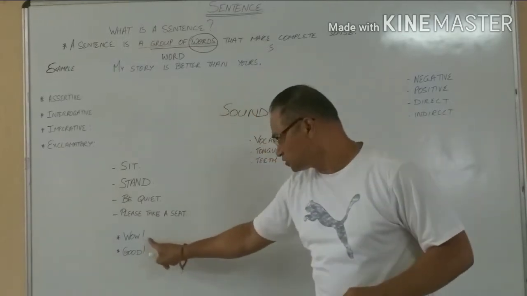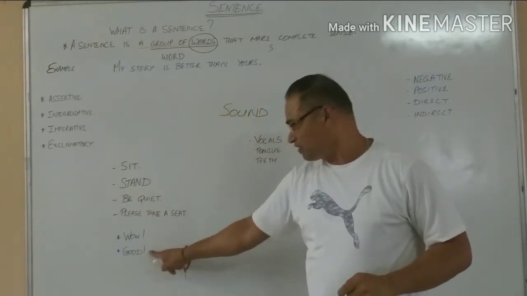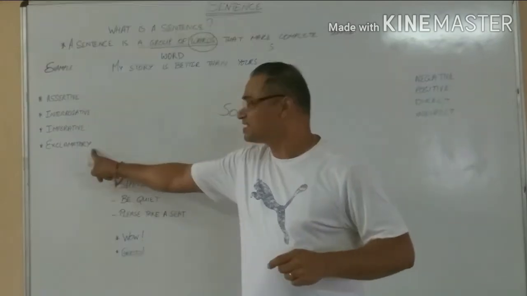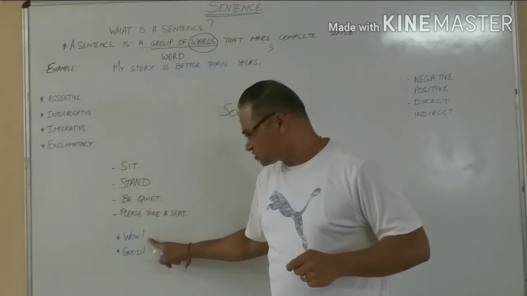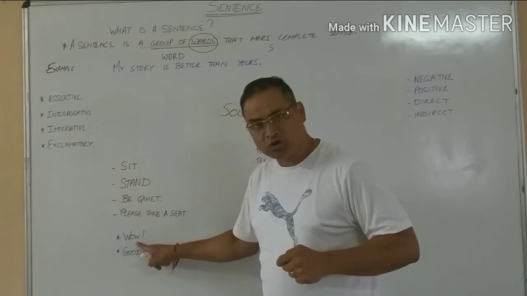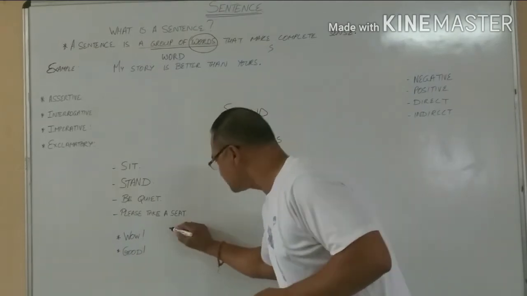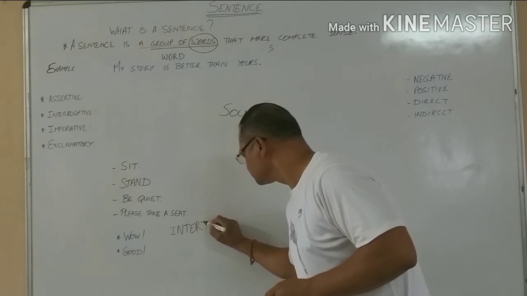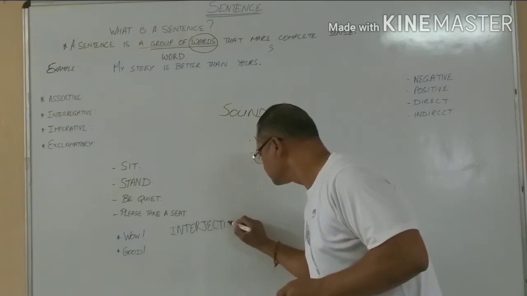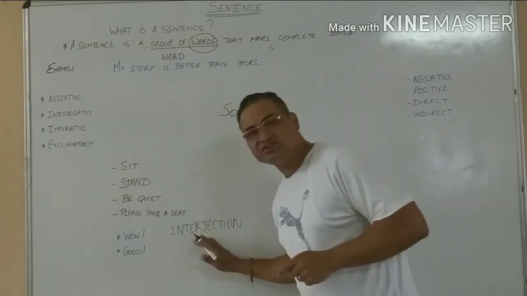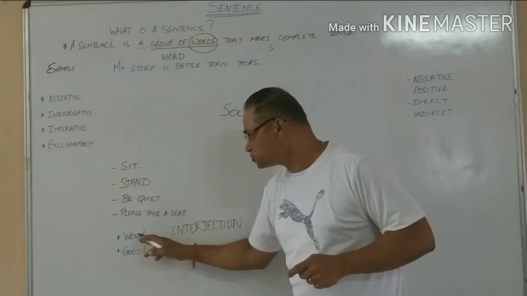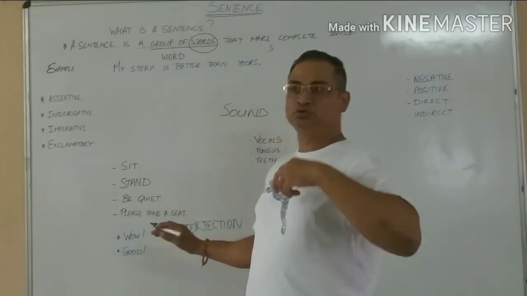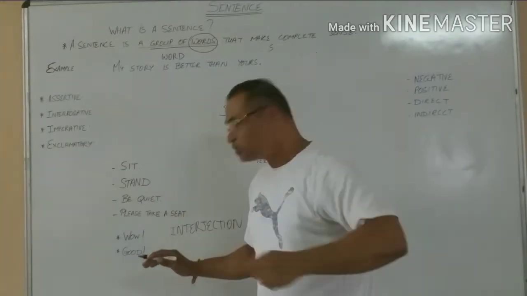Now you look at the bottom. I've written wow. Wow, what a great building. Fine, this is an exclamatory sentence, because I have an exclamation mark, isn't it? But it is not. This comes under an interjection. Interjections could be just useless words, which we do not use in writing, we just use most of the time in speaking.